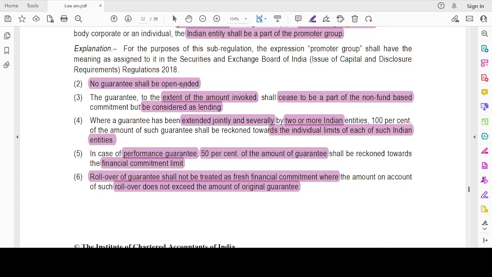The guarantee to the extent of the amount invoked shall cease to be part of non-fund based commitment but be considered as lending. See, for example, I have given a guarantee of 40 crores, right? They have invoked, the other party has invoked, okay, up to 10 crores. Then it will be removed from the non-fund based facility and moved to lending, the fund-based facility.